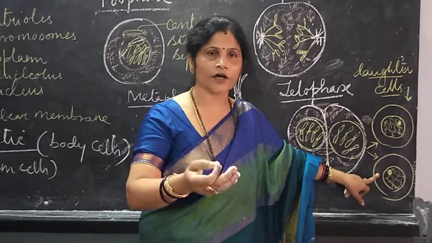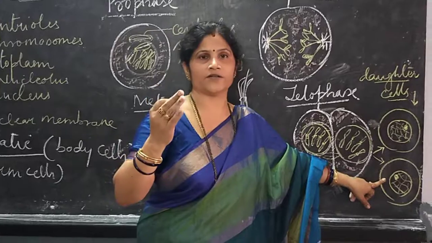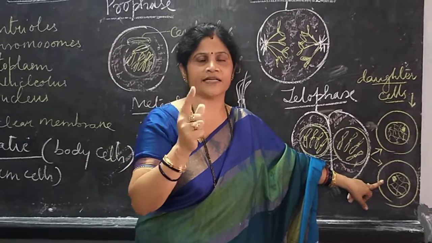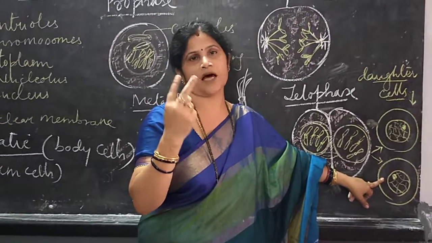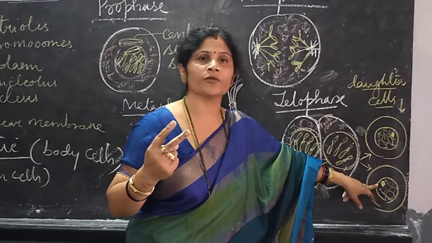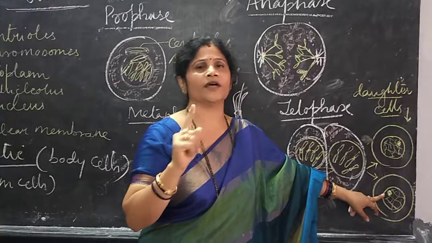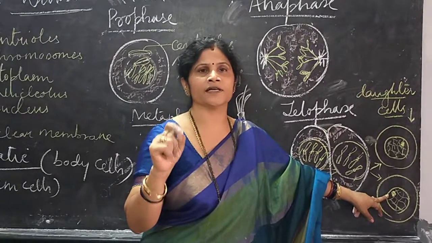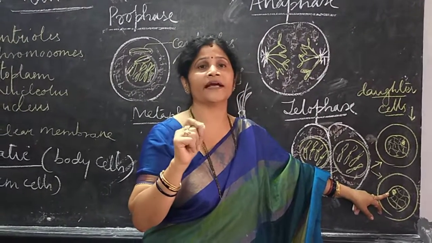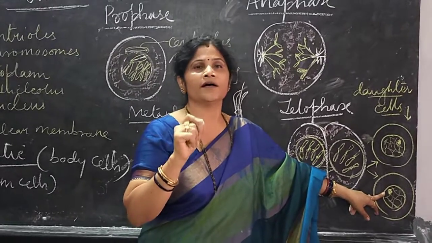Now we conclude that at the end of mitosis, from a single cell, 2 daughter cells are formed with an equal number of chromosomes as is found in the parent cell. So we call it equational cell division. This cell division occurs in the somatic cells, that is, in the body cells.